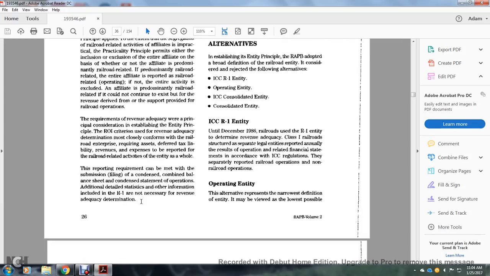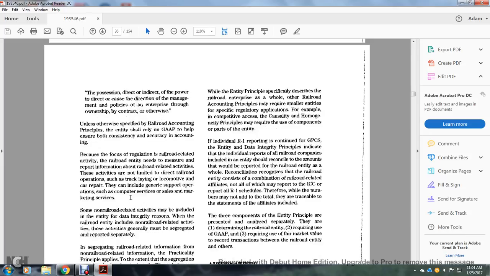The requirements of revenue adequacy are the principal consideration in establishing the return on investment criteria. For the use of revenue adequacy, the determination most closely conforms to the railroad enterprise requiring assets, deferred taxes, liabilities, revenues, and expenses to be reported for the railroad-related activity as a whole. The reporting requirement can be met with the submission or filing of condensed combined balance sheets, consolidated income statements, and statements of operations. Additional details, statistics, and other information, including the R-1, are not necessary for the revenue adequacy determination.